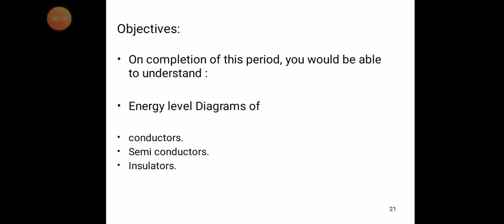Next we will discuss energy level diagrams. On completion of this explanation you will be able to understand the energy level diagram of conductor, semiconductor and insulator.